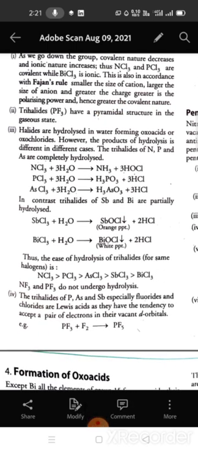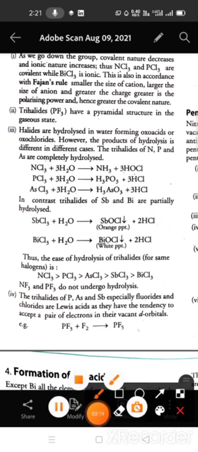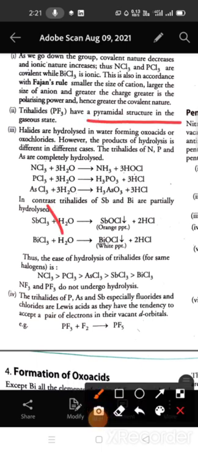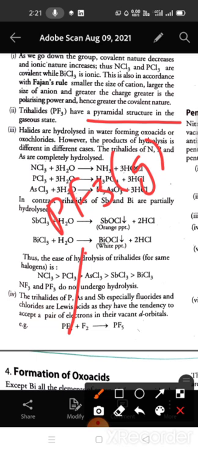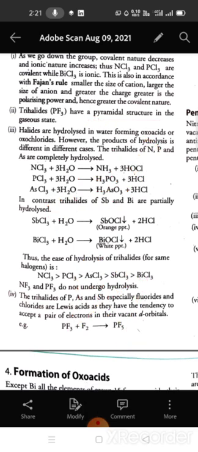Next is trihalide PF3. So PF3 has a pyramidal structure in the gaseous state. PF3 is in gaseous state. It can form the pyramidal structure. So pyramidal structure is just like that. Okay.